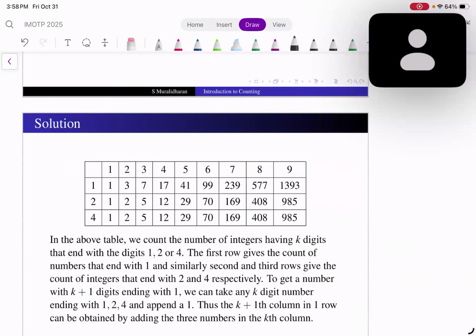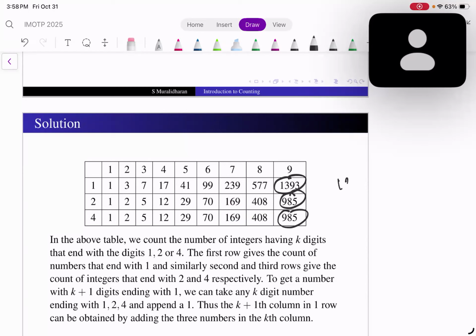So every time, this 577 is the sum of this one, this one, this one. This 408 is the sum of this one and this one. Correct? No, wrong. So the top two ones: the top and the next one below it. Yes. So this 408 is the sum of this one and the bottommost one. And now I know how many there are. So if I just keep on doing this, then 1393, 995.